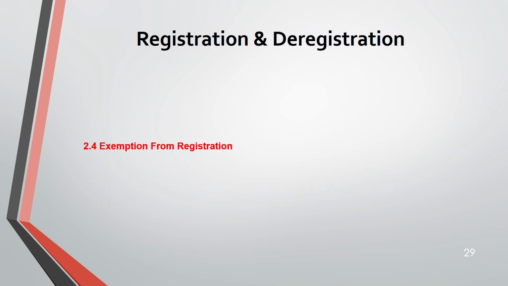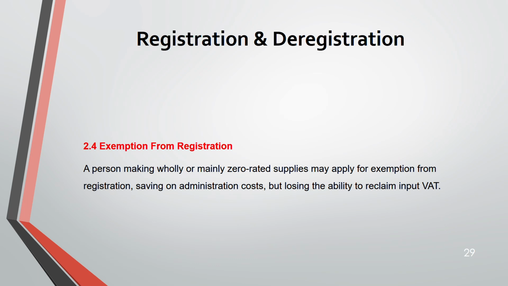Next, exemption from registration. If you are making zero rated supplies, mainly you are making zero rated supplies only, not standard rated, you might apply for exemptions from registration. What happens when you make an exemption from registration? You can save on your administration cost, but you lose your ability to reclaim the input VAT also. That's the disadvantage. On one hand you are gaining, other hand you are losing.